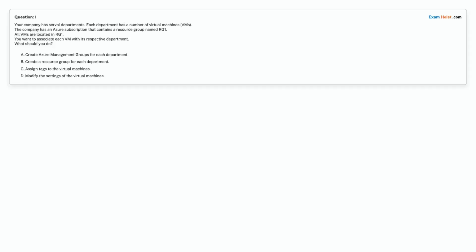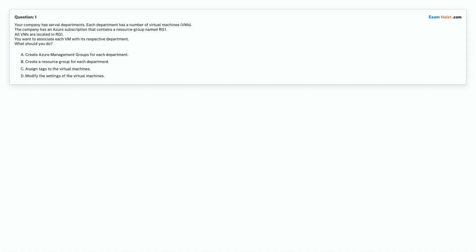Question 1. Your company has several departments. Each department has a number of virtual machines, VMs. The company has an Azure subscription that contains a resource group named RG1. All VMs are located in RG1. You want to associate each VM with its respective department.